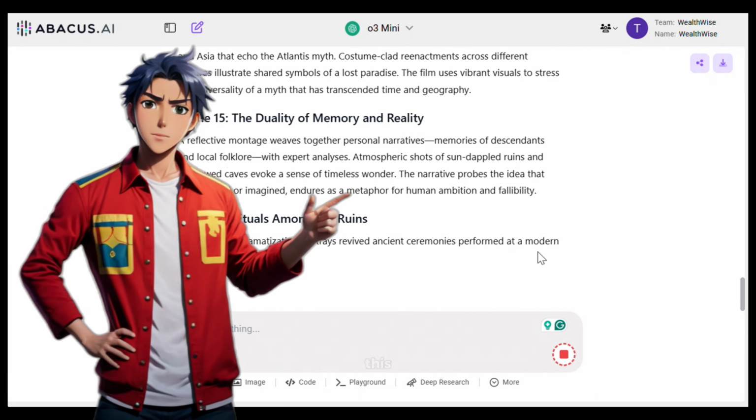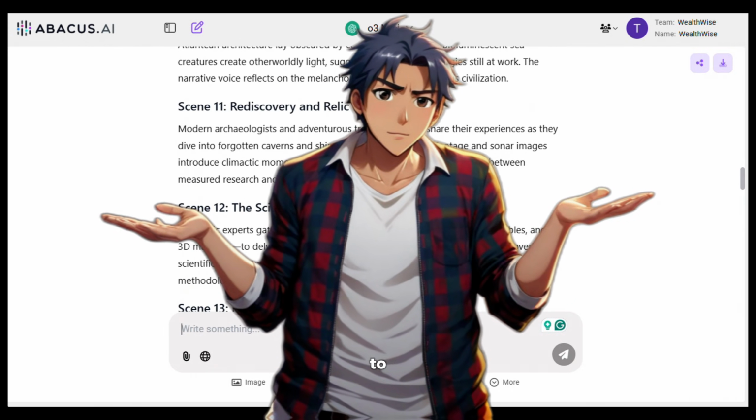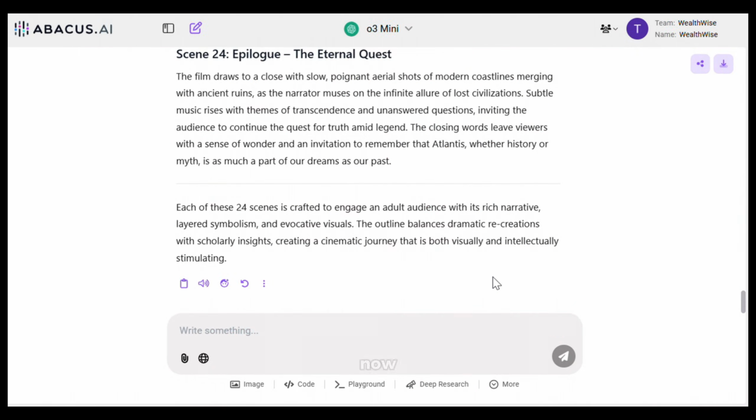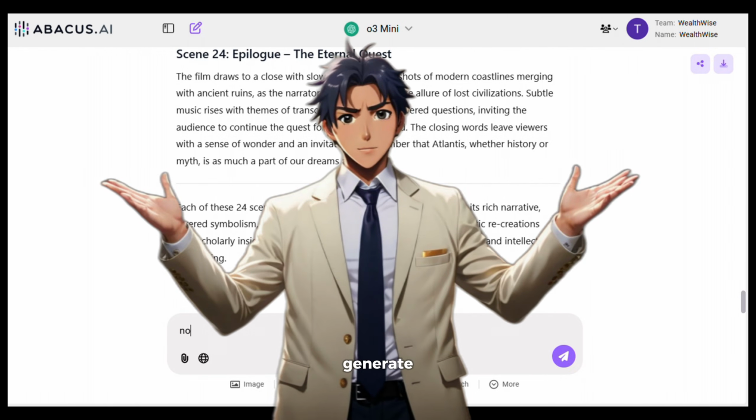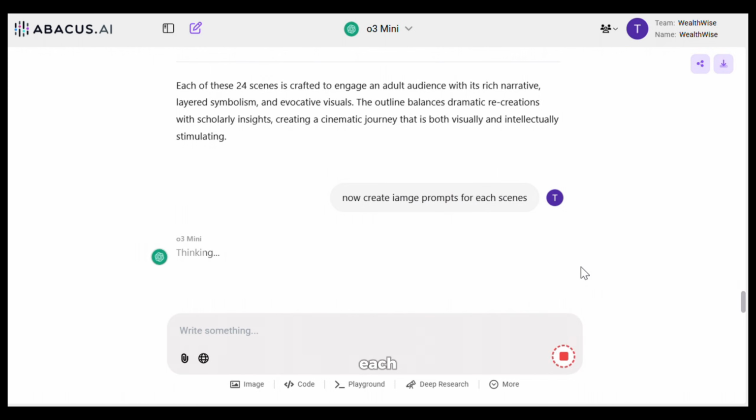You can either use this draft as it is or make some changes to it as you see fit to make it more interesting. So now we have the script of the video ready. It's time to generate the images. But to generate great images, you need to give it a good prompt. So for the prompt, I will just ask ChatGPT to create the prompts for each and every scene.